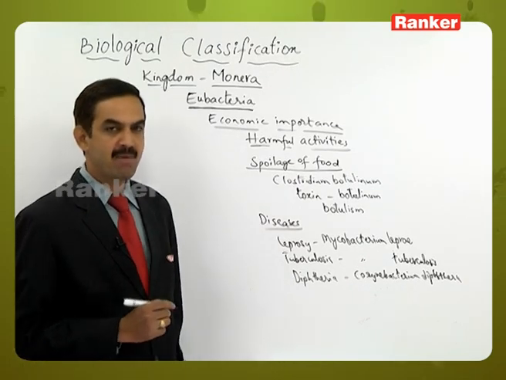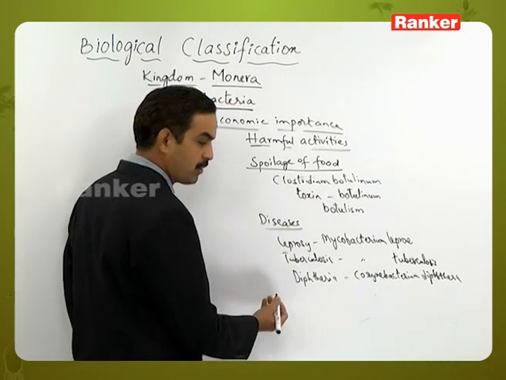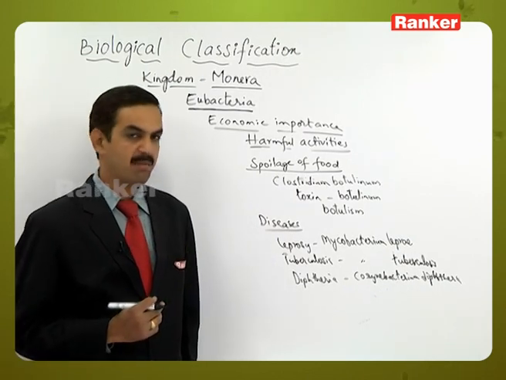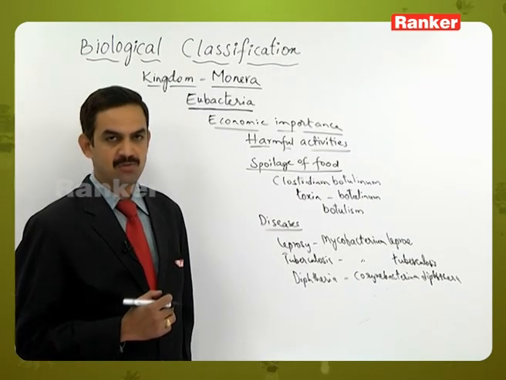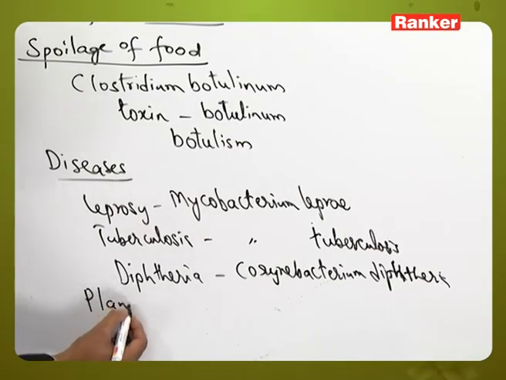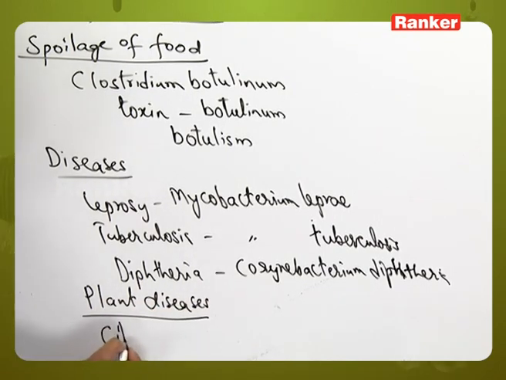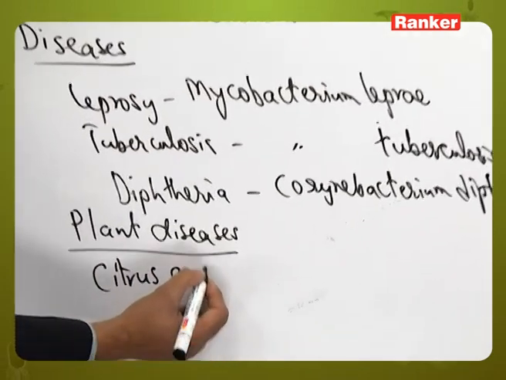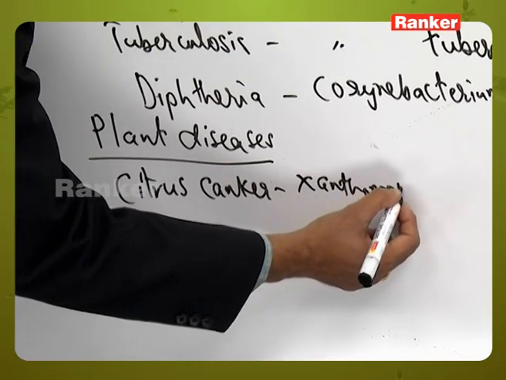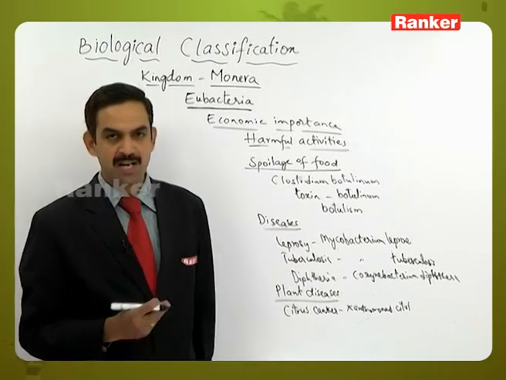At the same time, there are many diseases caused by bacteria in animals also, like tuberculosis and diarrhea in poultry. Many such examples cause much damage to the production of livestock. In plants also, many diseases are caused by bacteria, like citrus canker, which is caused by Xanthomonas citri, and fire blight of apple.